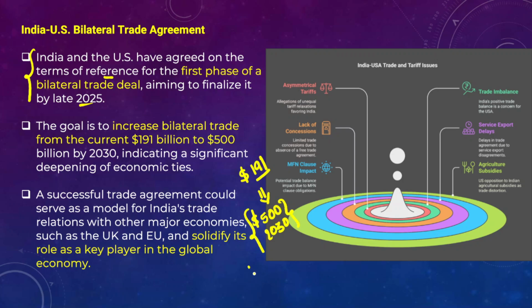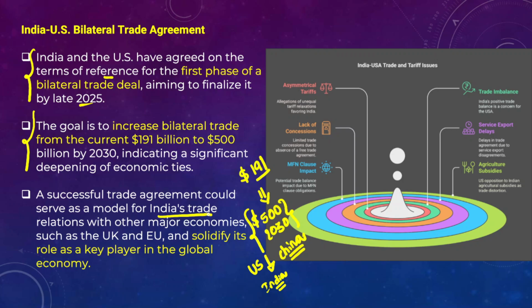On the one hand, the US can substantially reduce its dependence on China, and at the same time, increasing trade with the US would also benefit India by giving it a huge surplus balance of trade. So overall it will be mutually beneficial if India and the US further expand their trade and economic relations. Moreover, a successful trade agreement between India and the US can serve as a model for India's trade relations with other major economies as well.